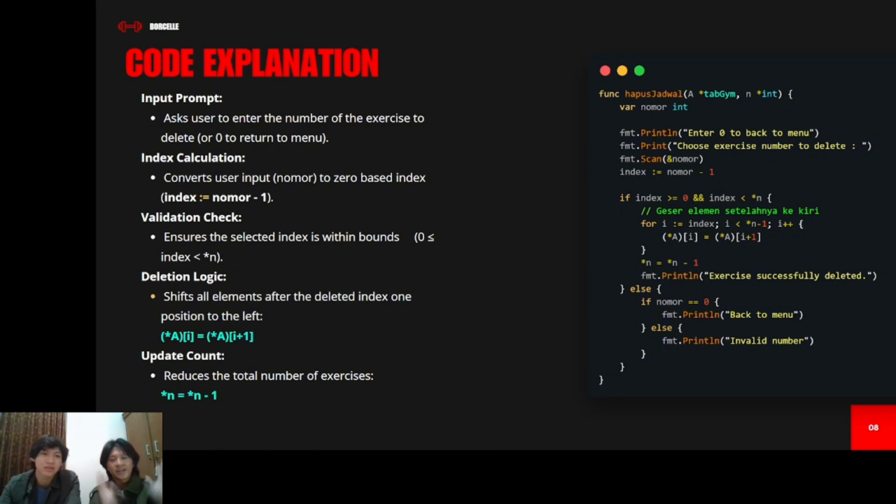It will vanish, will disappear. And then we update the count to reduce the total number of exercises. We will reduce it with minus 1. So if we have a total of 6, we minus 1, and then it becomes 5.